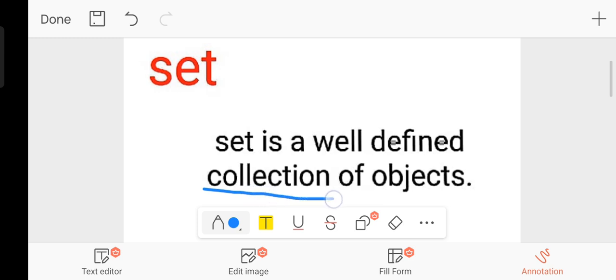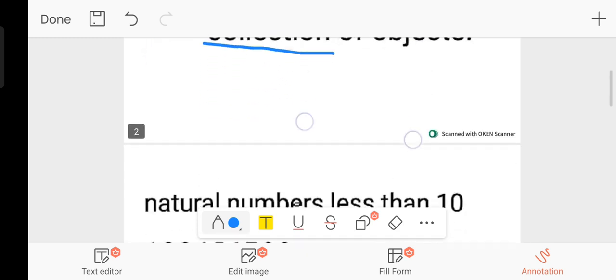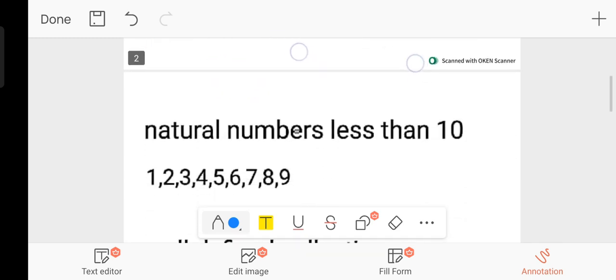What is a collection? Let us collect some natural numbers. Natural numbers less than 10. Natural numbers start from 1: 1, 2, 3, 4, 5, 6, 7, 8, 9. These numbers are natural numbers less than 10. So 10 won't be there here. What I have done here is a collection of natural numbers less than 10.